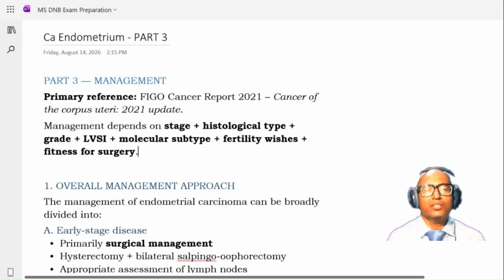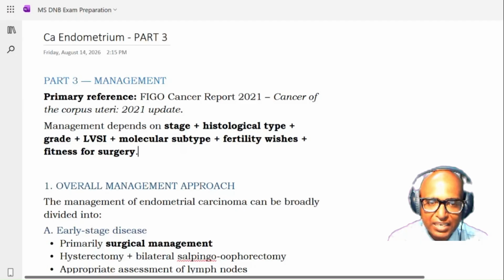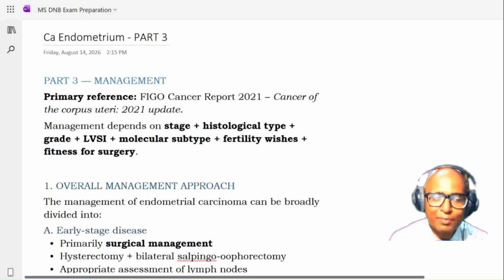Now the management, this line you have to keep in mind, and it should be on the tip of your tongue. Management of CA endometrium depends on the stage, the histological type, grade, LVSI, molecular subtype, fertility wishes, and the fitness for the surgeries. So these are the factors which will decide the management of the case.